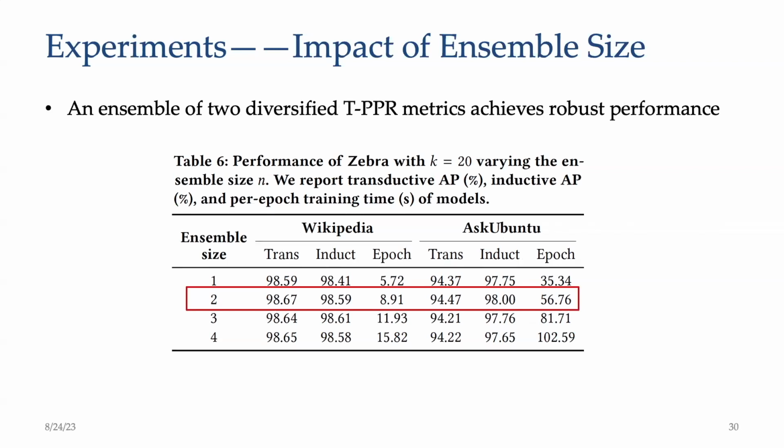Besides, increasing the ensemble size further may not improve Zebra's performance. Increasing the ensemble size could introduce harmful noises and irrelevant temporal nodes. The noises lead to the oversmoothing issue and prevent the model from focusing on the most informative temporal nodes.